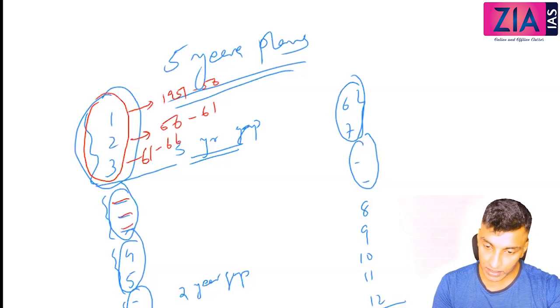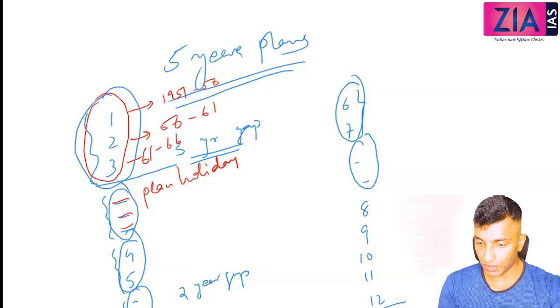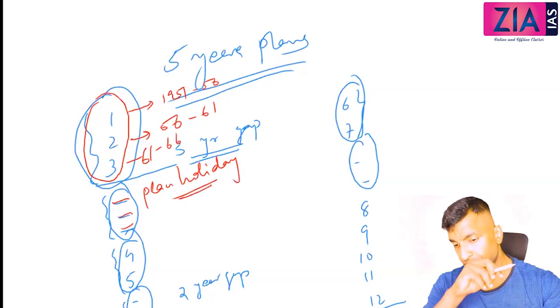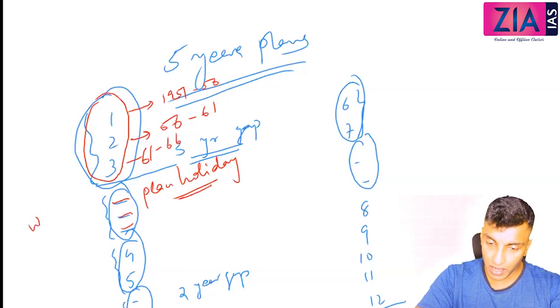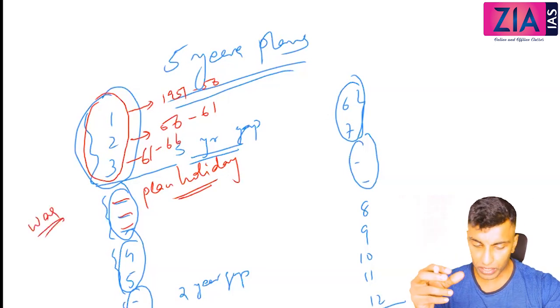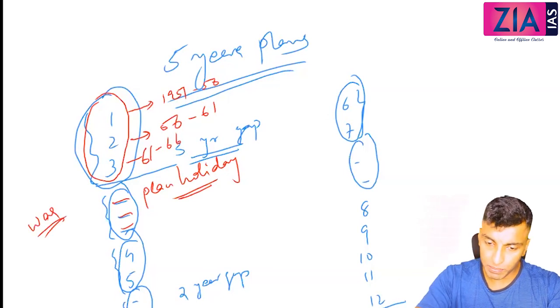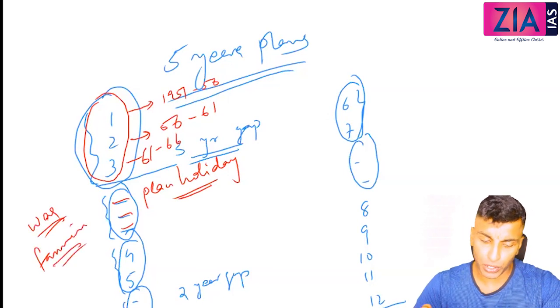So what is this 3-year gap? This is what you call the planned holiday. Actually we went for a planned holiday during this time. Some of the books will write that it was because of war, but war is actually a minor problem at this time. The main problem was basically famine. Famine means acute shortage of food.